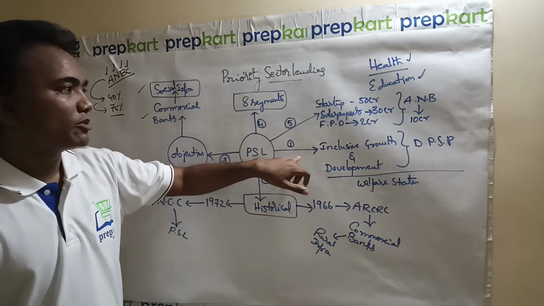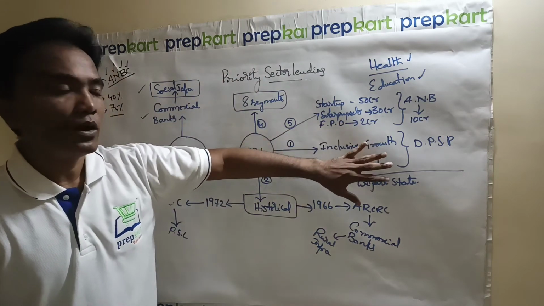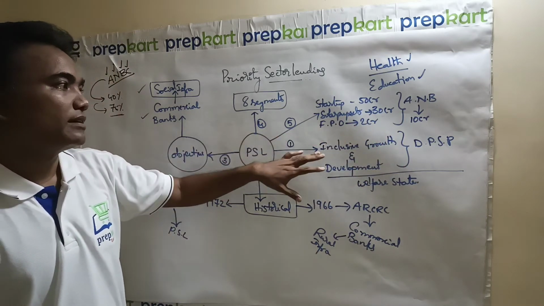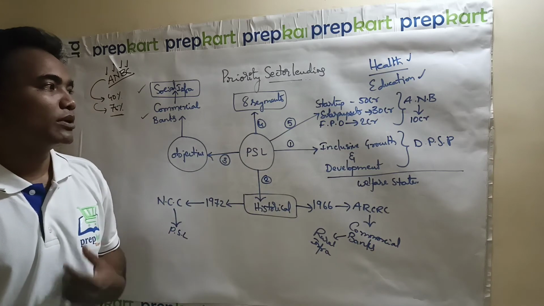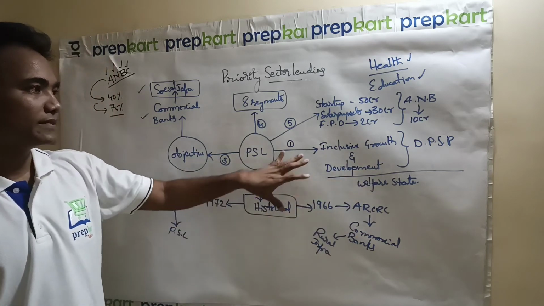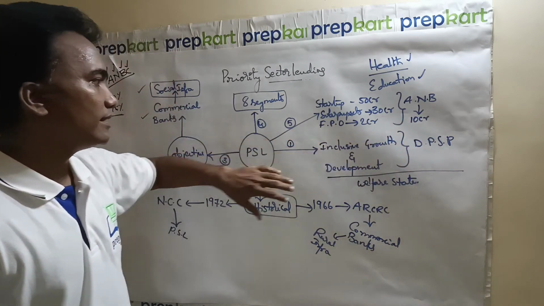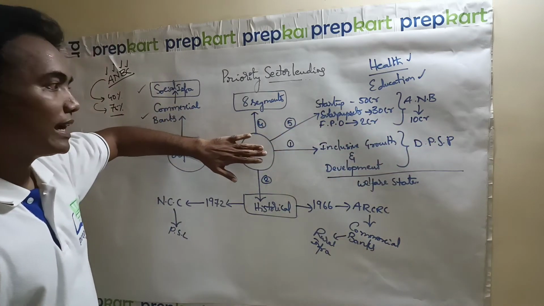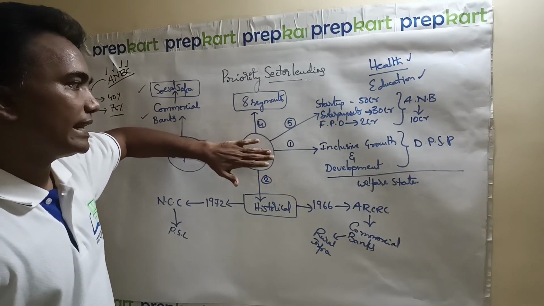The very first point is, what does the Constitution of India say about PSL? In Directive Principles of State Policy, we have the inclusive growth and development concept. So the welfare state objective is already mentioned in the Indian Constitution. Based on that, we have PSL, priority sector lending.